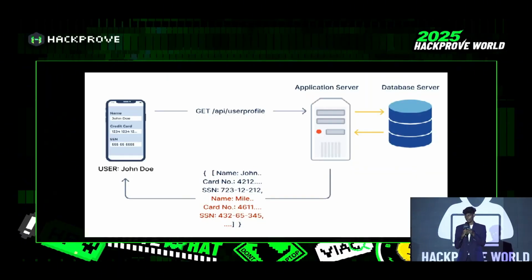Here is a diagram example of that. When sending a get user profile request, the application server sends the request to the database server, which sends the response back to the application server. The application server then sends the name, card number, and SSN to the user in the response. It's not okay to give such sensitive details in plain text. They must be masked or redacted. If it leaks, it's a sensitive data exposure vulnerability.